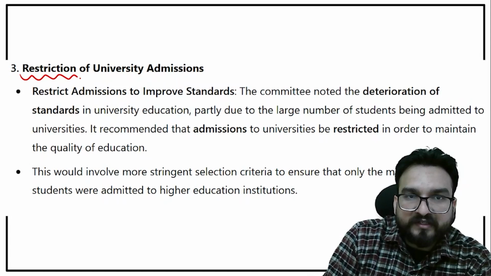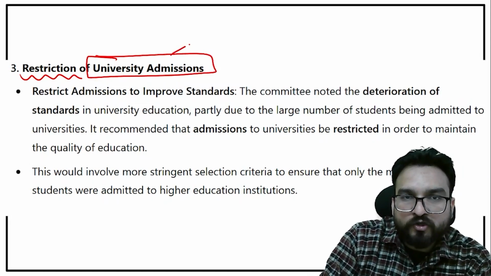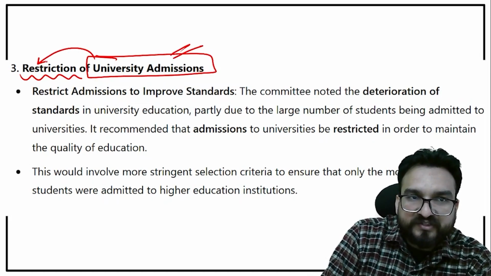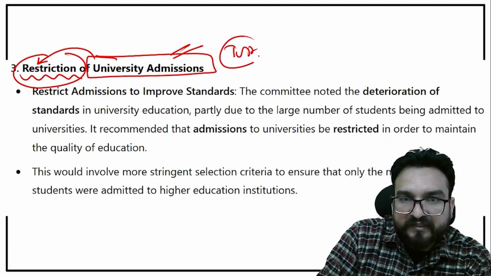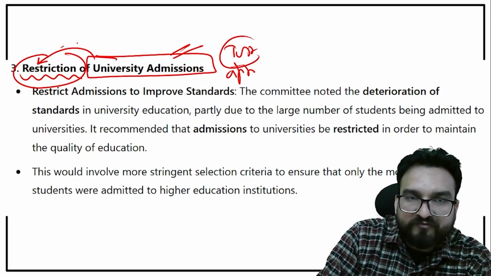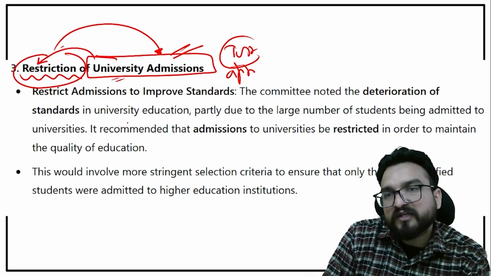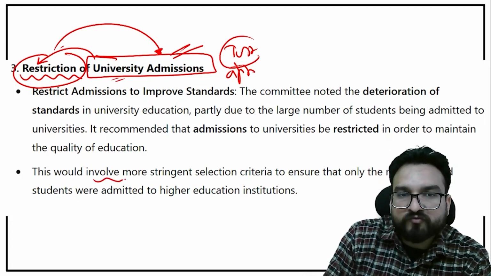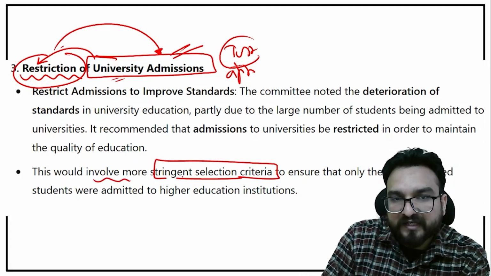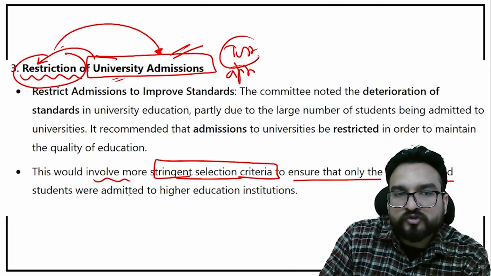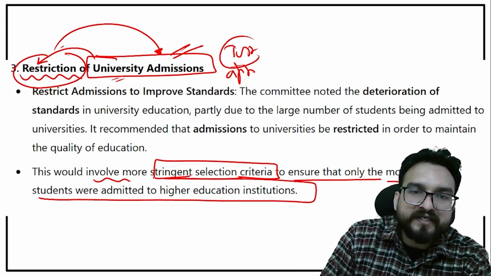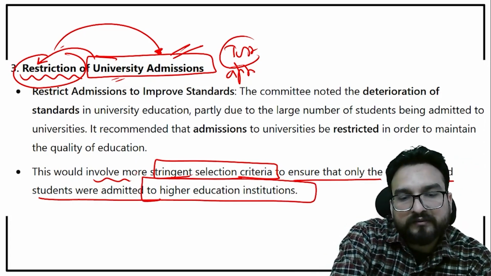One important thing: now university admission will not be very easy. It will be restricted. That means a test will be conducted, and aptitude will be checked in order to get education under the university. This was one thing which he implemented. It involved more stringent selection criteria to ensure that only the most qualified students were admitted to higher education institutes. So what was the impact?